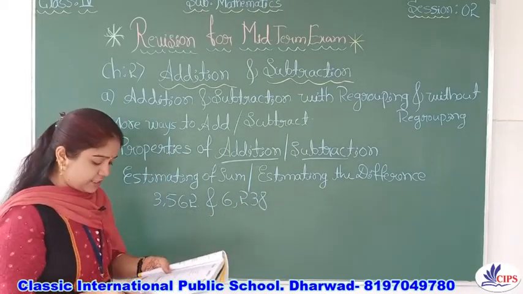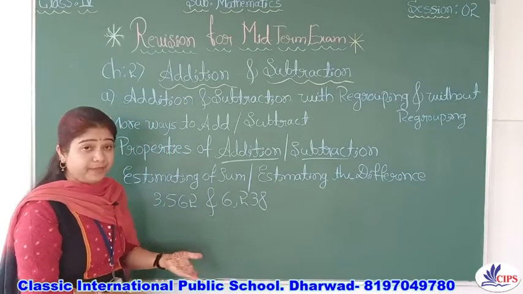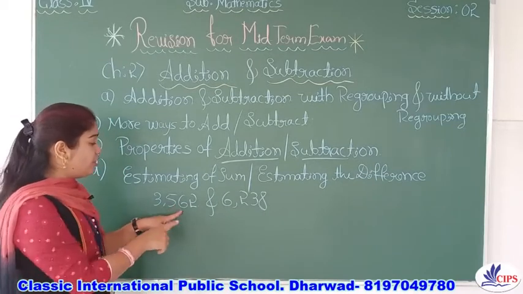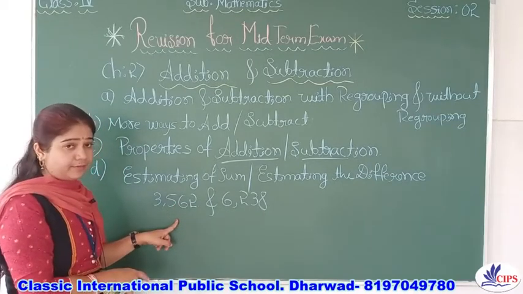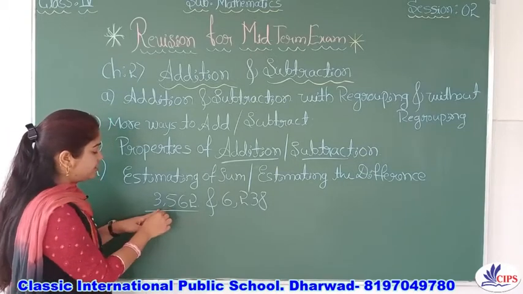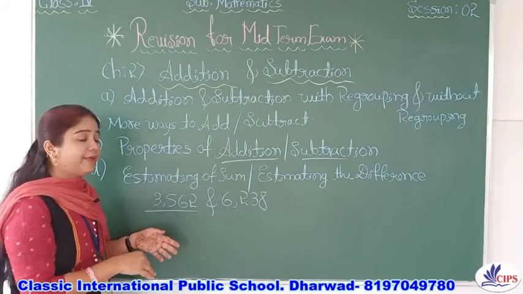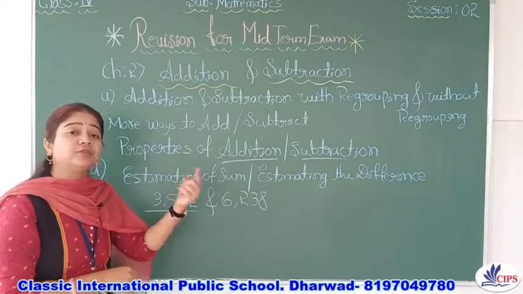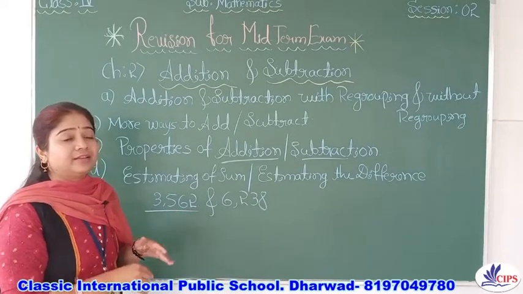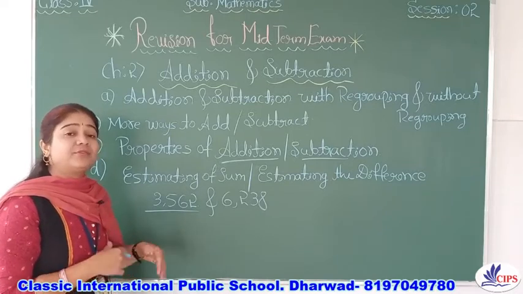So if we ask you to estimate this difference or estimate this sum, what are you going to do? You will first round off these numbers, for example, round this number to the nearest 1,000. It is understood. Even if they do not mention it, you should round to 1,000 itself, because in your 4th standard, rounding to 1,000 is there. So that concept you have to use.